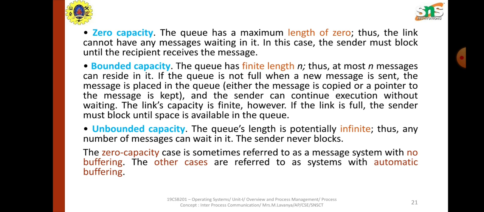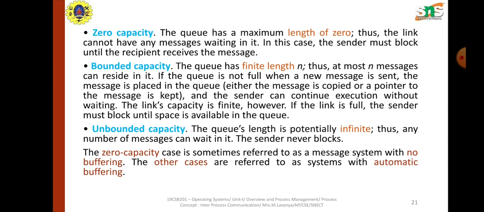And unbounded is nothing but of infinite length. The queue is infinite, so the producer can produce n number of messages. It doesn't need to wait. The sender is never blocked, and as soon as the message is there, the receiver reads it from the queue. That is the unbounded capacity.